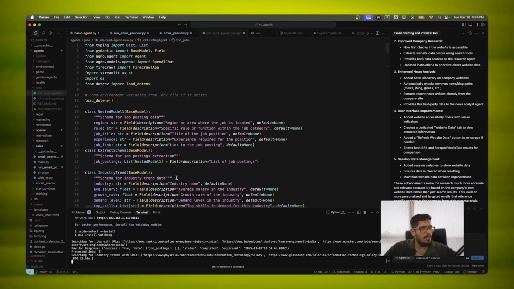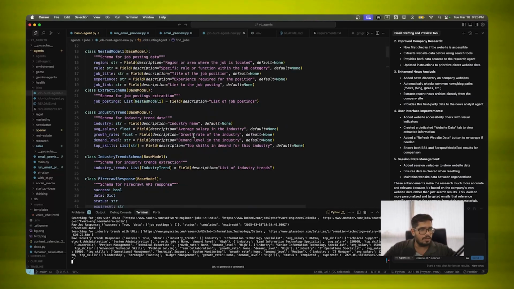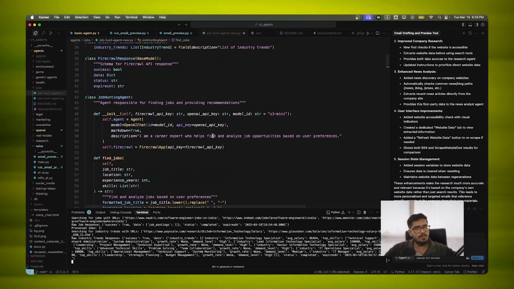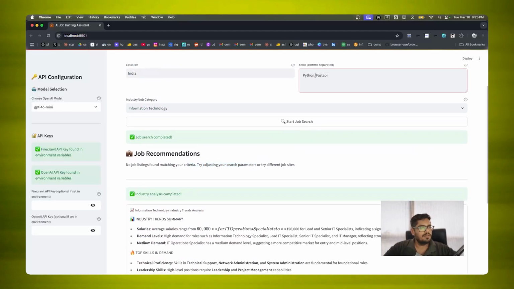Based on my experience, I can get better visibility. Again, building these agents could be a bit complicated, because unless you've written code, this is not straightforward for most people. What I would recommend is to wait for the platform that we're building, in which case you will not have to go through and understand code and push the code. Obviously, all the code is open source, so you can do it yourself. But if you don't want to, I completely understand. We're trying to build a platform where we can deploy these agents and you can use them without code. Right now it says there were no matching descriptions.